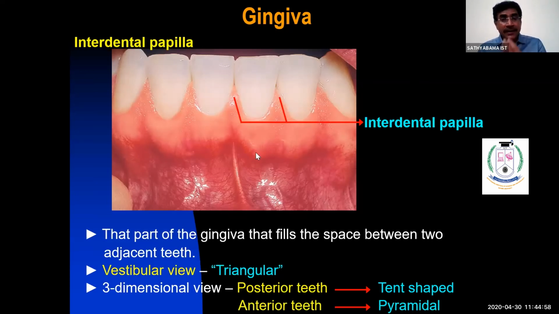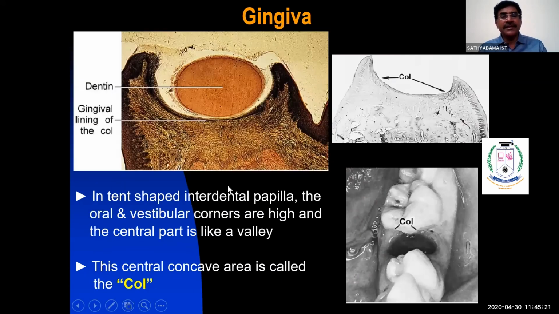When you retract the lips and cheek, it appears triangular in shape. See here, it appears as a triangle. From the vestibular view it is triangular, whereas in the three-dimensional view, posteriorly it appears as a col shape, and anteriorly the interdental papilla appears pyramidal in shape. This is the three-dimensional view. In the col-shaped papilla, see here, this is the interdental papilla on the buccal side and the interdental papilla on the lingual side.